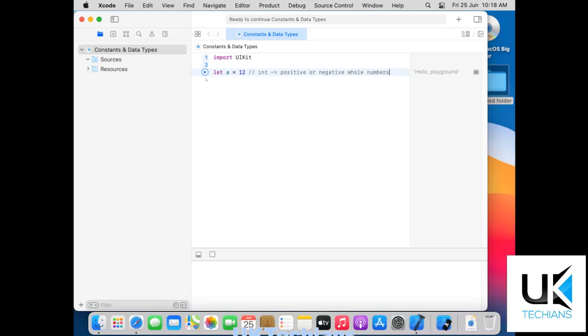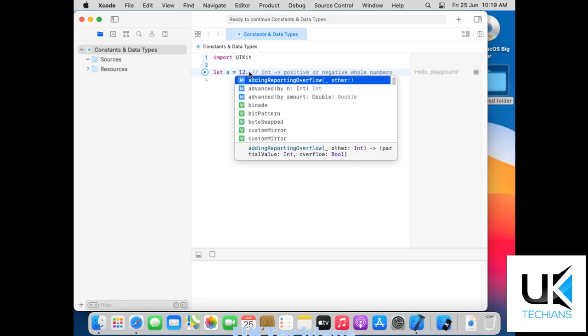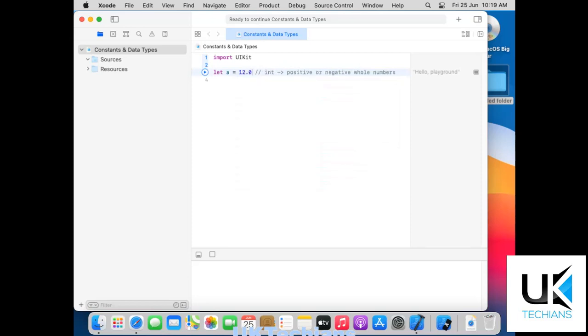Int is a whole number that contains positive and negative values. So how to know that this is an int? Because we have just input the number. If we input here a dot and say 0, so the data type of this will be float. So let's say we assign here and remove this let. So this is the initializing of a constant, and the data type we use here is integer, right?